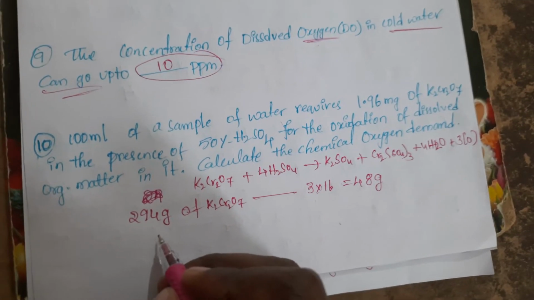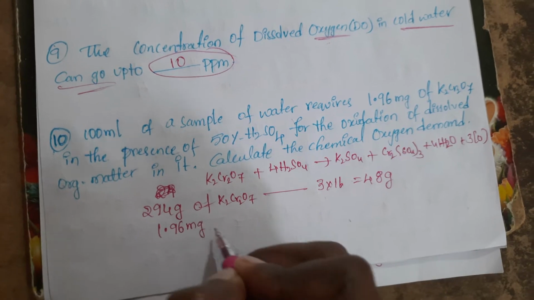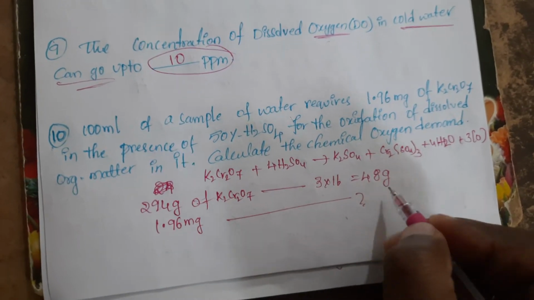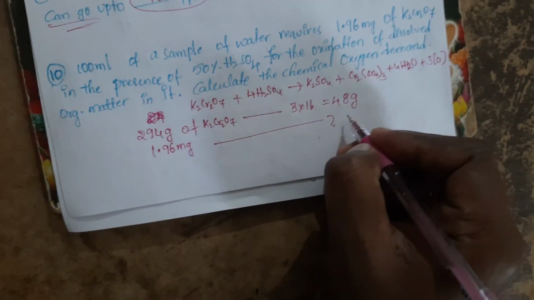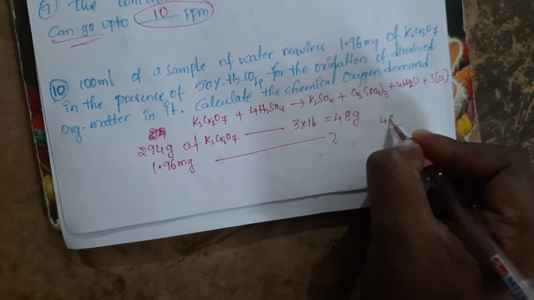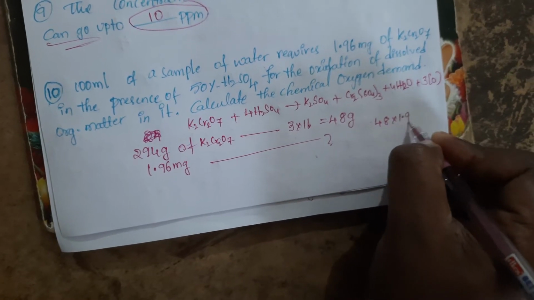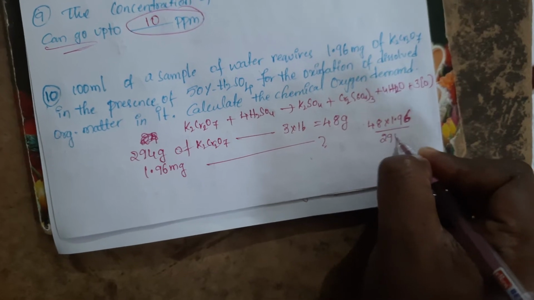required for the oxidation. If you are taking 1.96 milligrams, then how many grams of oxygen is required? Okay? So in terms of milligrams, that is 48 into 1.96 by 294.